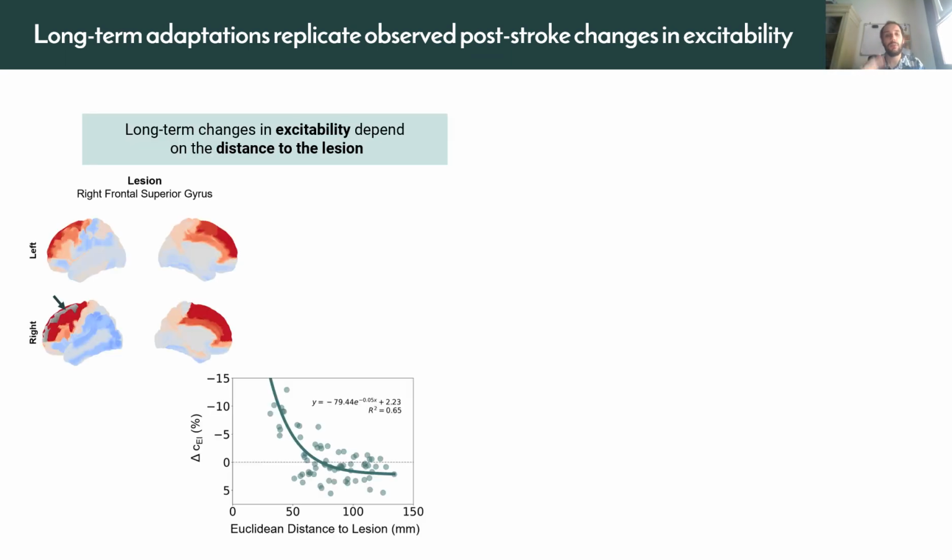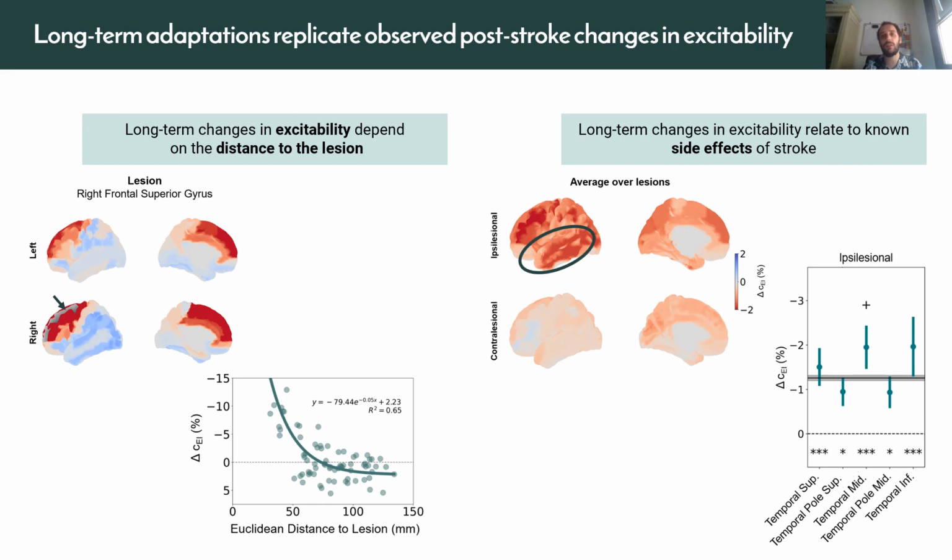But what happens when we look at the adaptations that are required on a local level to achieve this recovery? First of all, we see familiar signatures, such as increased excitability in the areas around the lesion, but we also see some signatures of known side effects of stroke, such as seizures.